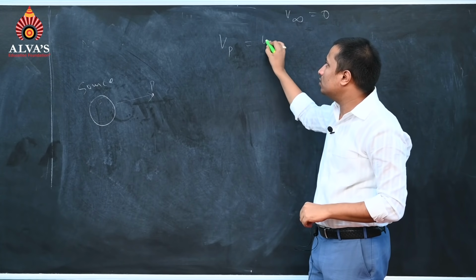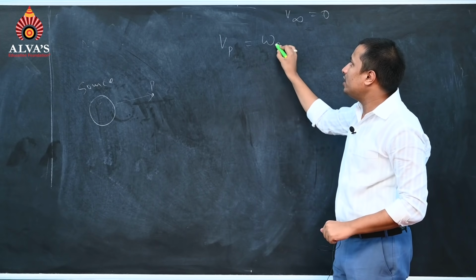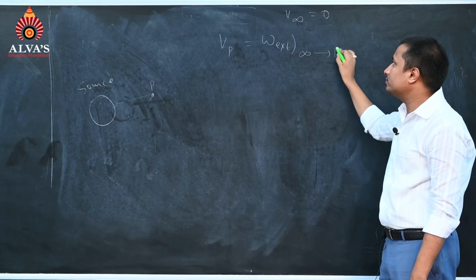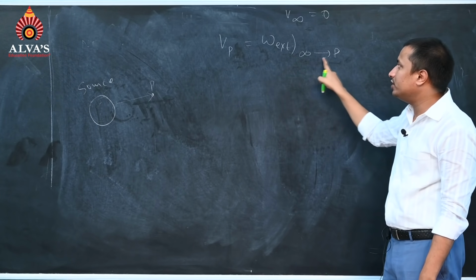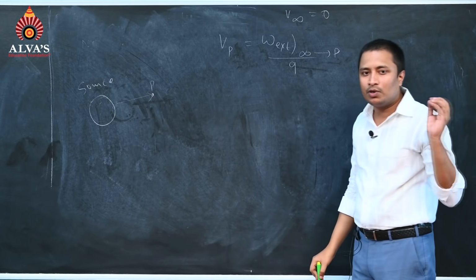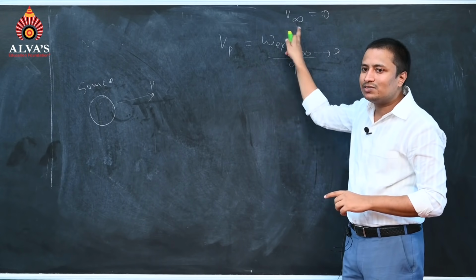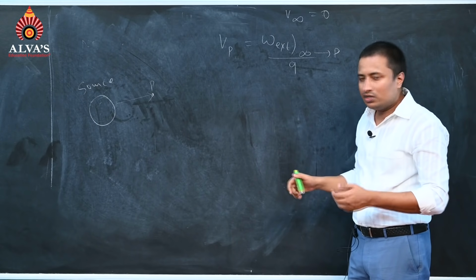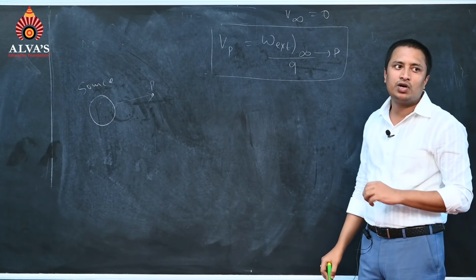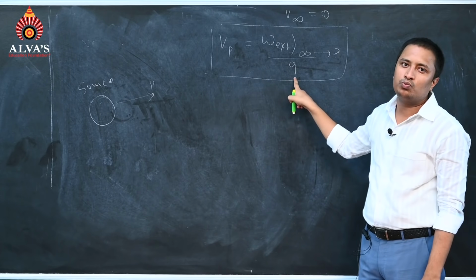I have to do work, that is work done by the external agent. I have to push that charge. Work done by the external agent to bring that charge from infinity to point P, for the total amount of charge we have brought. What amount of charge have we brought? Because I was talking about a unit positive charge. So for a unit positive charge, this much amount of work we have to do. That will be called electric potential. This will be the mathematical expression for electric potential: Vp will be equal to work done by the external agent from infinity to point P, divided by Q.